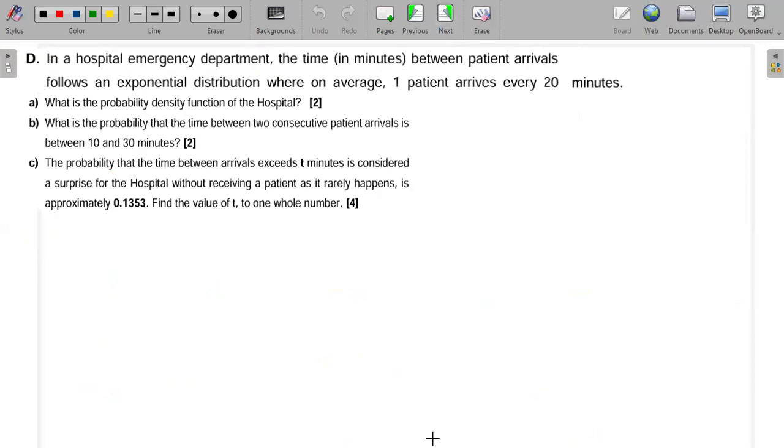Okay, so now let's look at the next question. This question is on the exponential distribution. They're saying in a hospital emergency department, the time in minutes between patients' arrivals follows an exponential distribution, where on average one patient arrives every 20 minutes. So on average, one patient arrives after what? 20 minutes. That means the mean, or the expected value, or the average, is just 20 minutes.